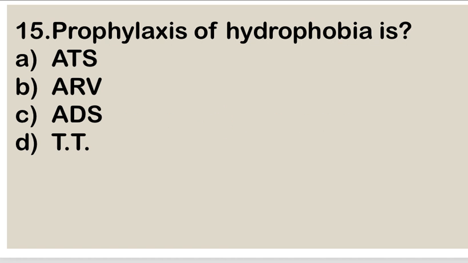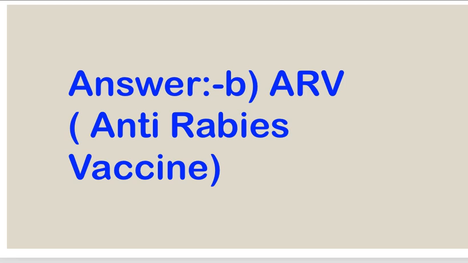Next question. Prophylaxis of hydrophobia is A. ATS, B. ARV, C. ADS, and D. TT. Right answer is B. ARV or anti-rabies vaccine.